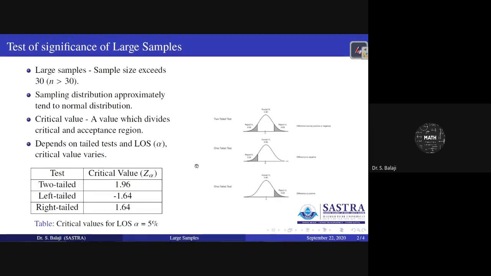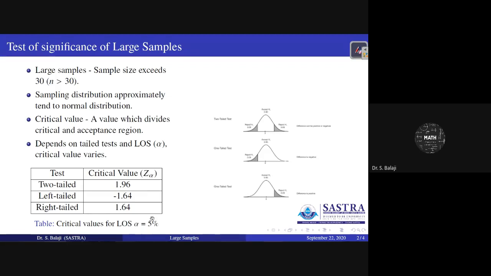For the left-tailed test, for 5% level of significance, you get minus 1.64. For the right-tailed test, we have the critical value 1.64 for 5% level of significance.